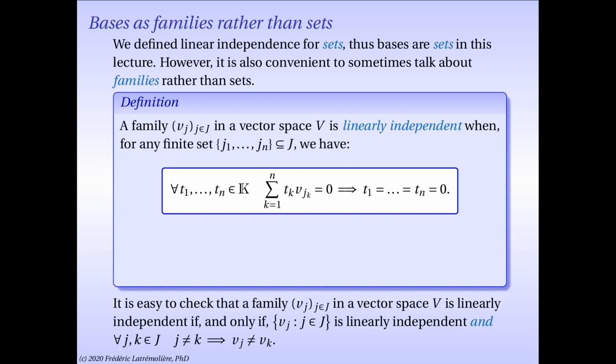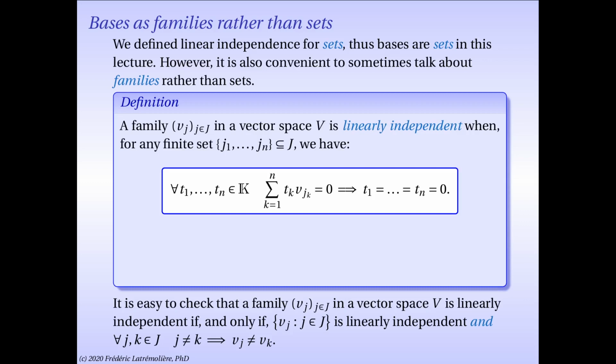For instance, let's say we have one single vector that's non-zero in a vector space. So we know the singleton made of this vector is linearly independent. And the family that would consist of this vector alone is also linearly independent. But the ordered pair (V, V), which is a particular family, is not linearly independent because we repeat the vector V twice. And then it's easy to see what happens, right? Then minus V plus V is a linear combination with non-zero coefficients that's equal to 0. The reason why we don't have to worry about duplicates when we work with sets is because there are no duplicates in a set. When you work with families, you have to worry about duplicates as well to claim linear independence.